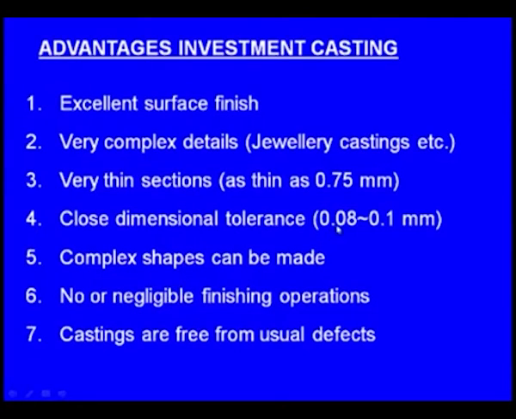Next one, close dimensional accuracy. You can see the dimensional accuracy will be 0.08 mm to 0.1 mm. This is the dimensional tolerance we can obtain by the investment casting process. Next one, complex shapes can be made. Next one, no or negligible finishing operation. Sometimes no finishing is required. Maybe a few times a little finishing is required.